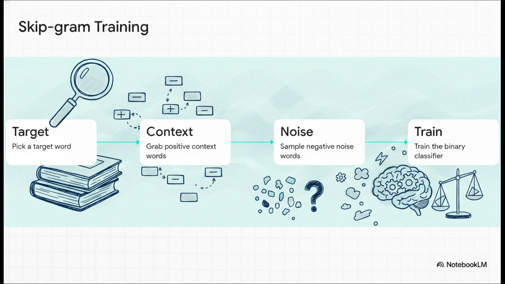Researchers use an ingenious algorithm called skipgram. It uses self-supervision, acting almost like a high-speed guessing game. First, it picks a target word. Then, it grabs the real context words next to it. And finally, it throws in some random noise words from the dictionary.